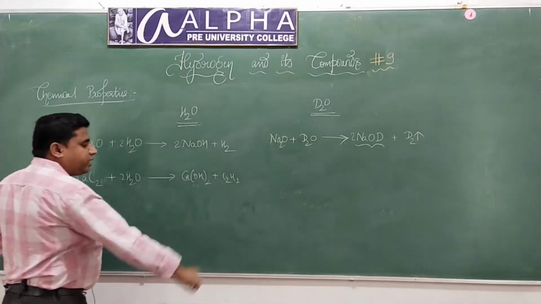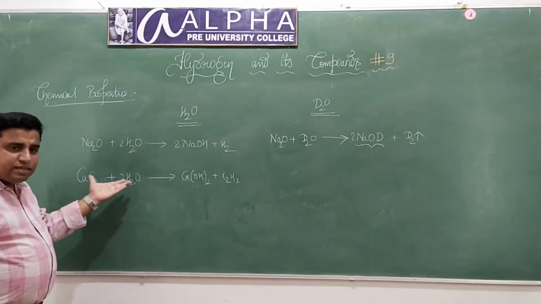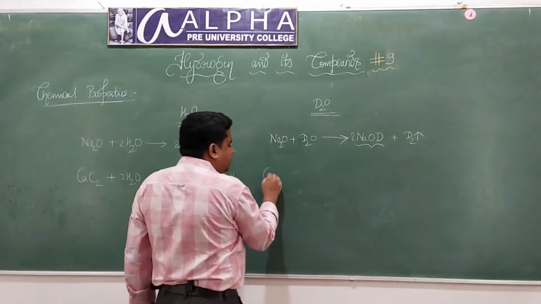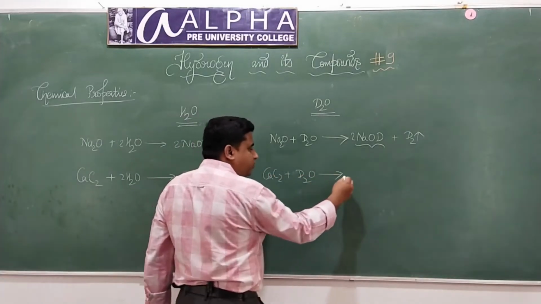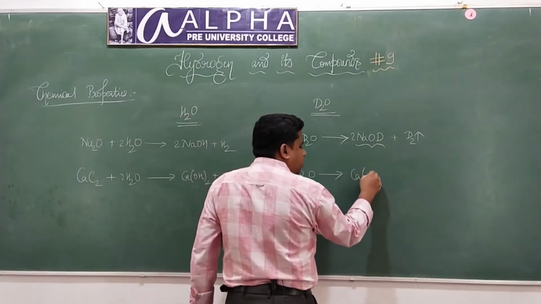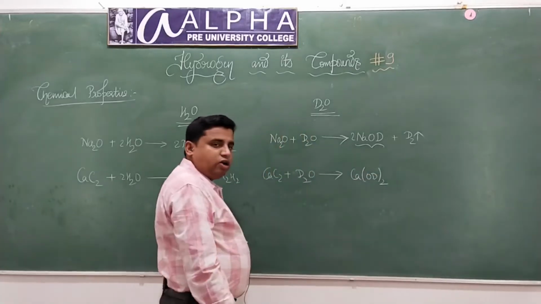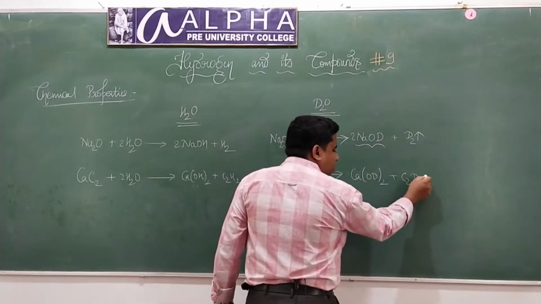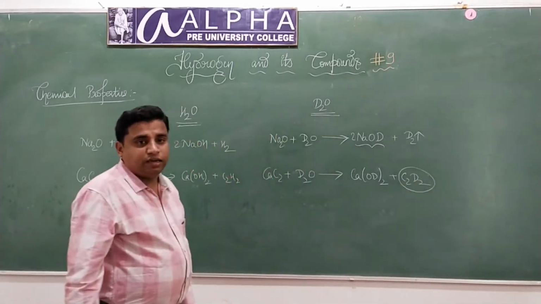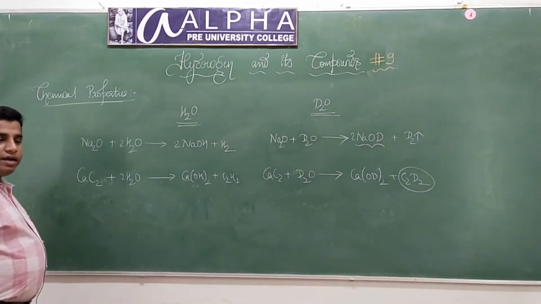In a similar way, when calcium carbide reacts with heavy water, here also it will form deuterated hydroxide of calcium plus C2D2, deuterated ethene. This is called deuterated ethene. Understood? Any doubts?